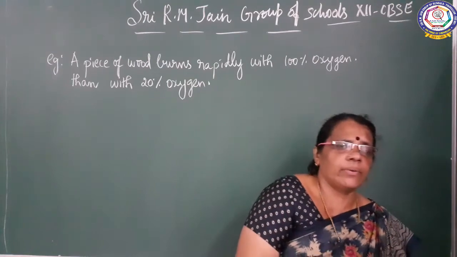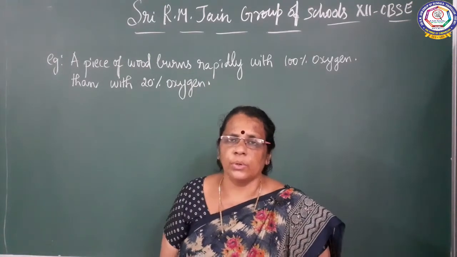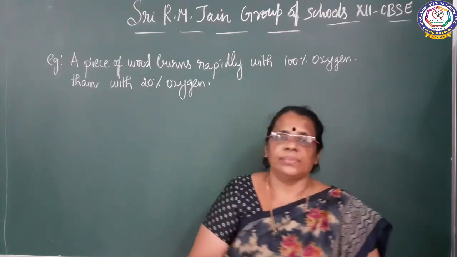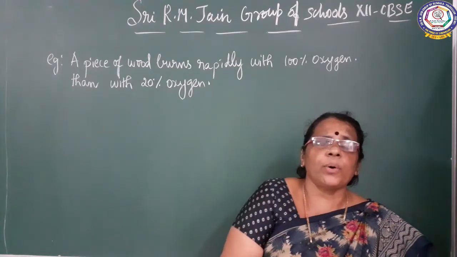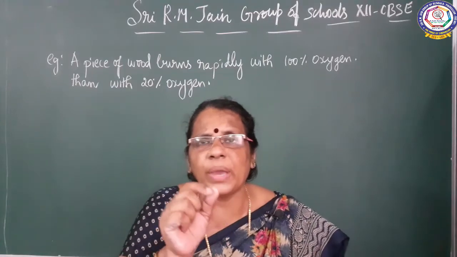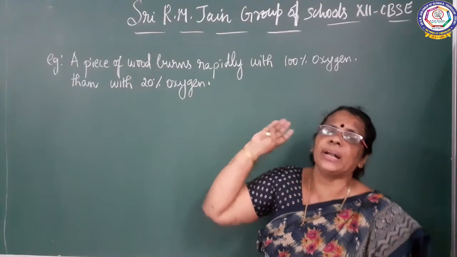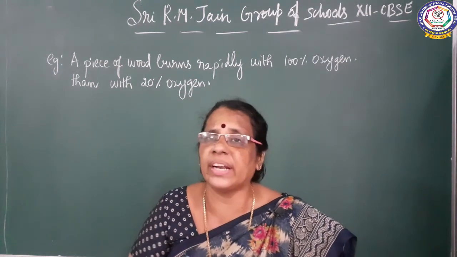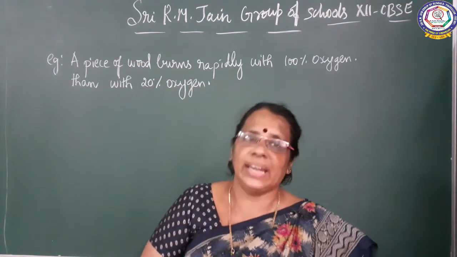So here I have given one example to get clarity about the concentration of the reactant and the rate. Here I have talked about a piece of wood. A piece of wood burns rapidly with 100% oxygen. Already you know that for combustion, for burning, we need oxygen.